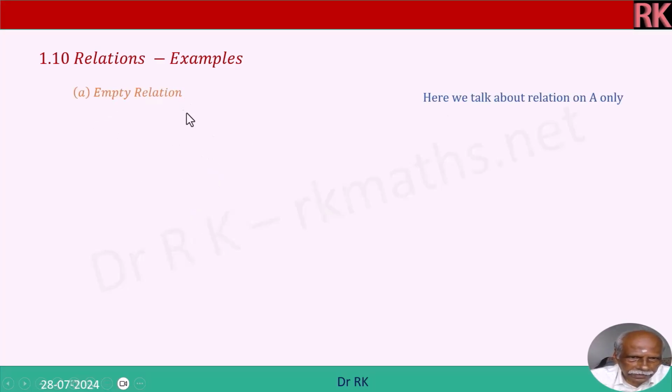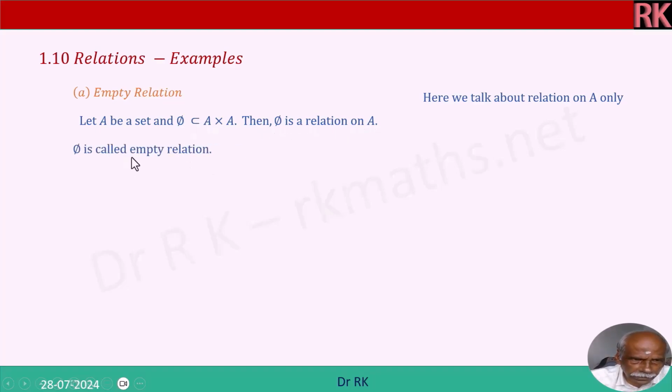Now, empty relation. Suppose you take a set A and phi is a subset of A cross A. Then phi is a relation on A, because all subsets of A cross A or A cross B is a relation. Now, phi is called empty relation. Phi can be represented like this.